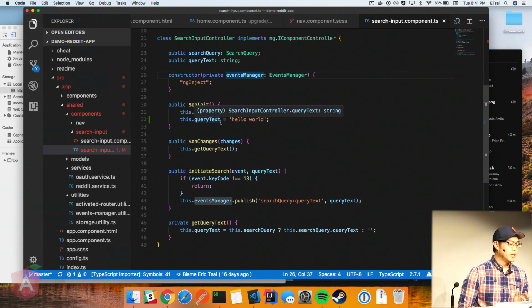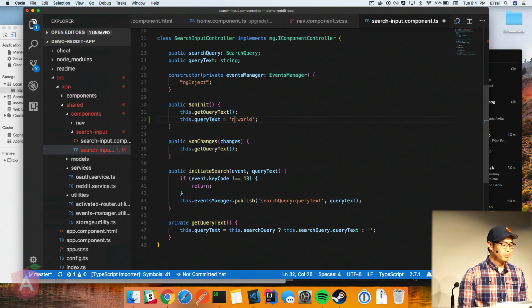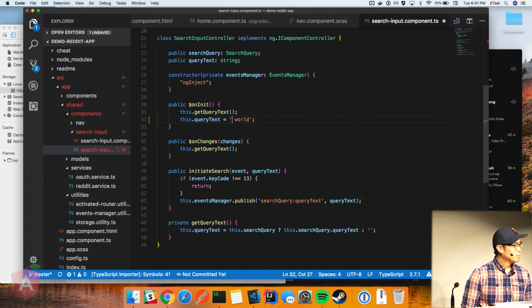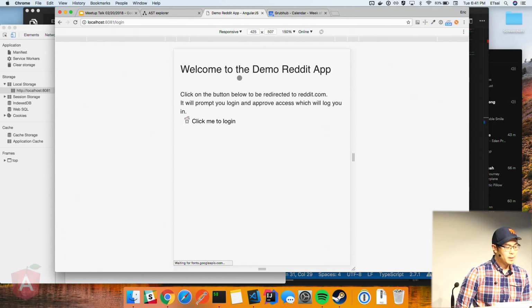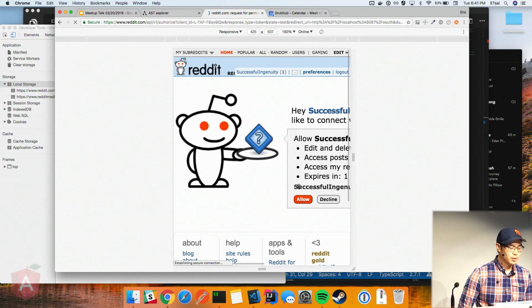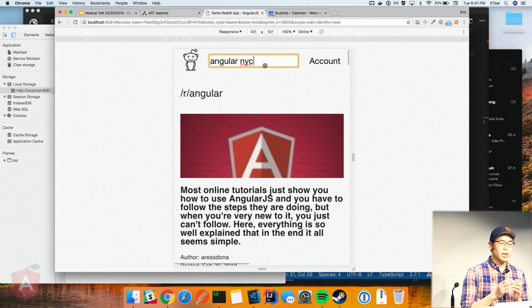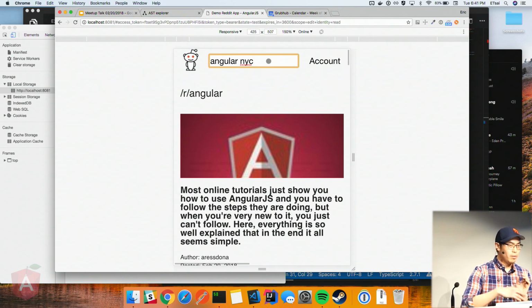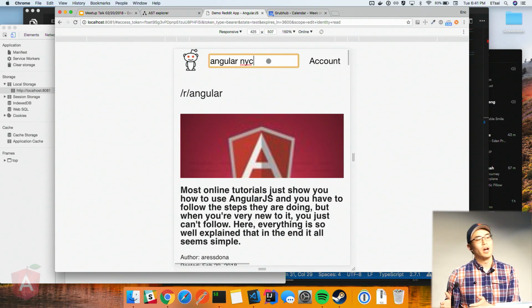I'm going to be referencing this throughout the application, but just for a little fun, why don't we change the query text to something that you guys recommend? Any suggestions? AngularNYC. All right, so what this is going to do is, let me log in real quick. So it set the query text initially to AngularNYC. And hopefully by the end of this talk, we're going to upgrade this AngularJS application to an Angular 5 app.